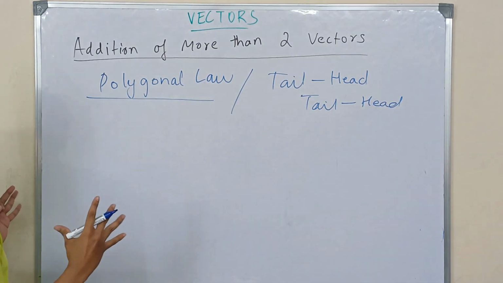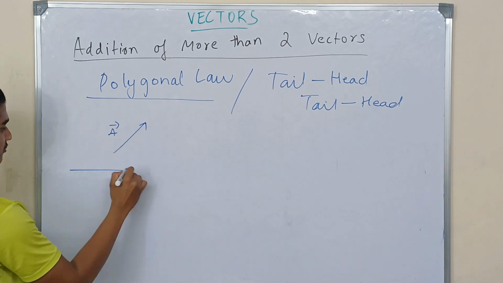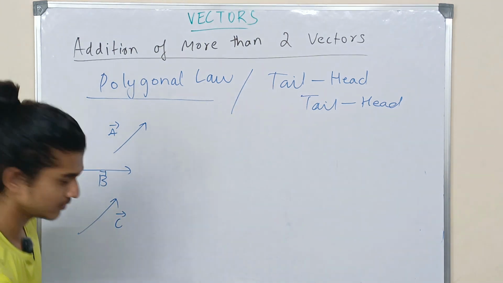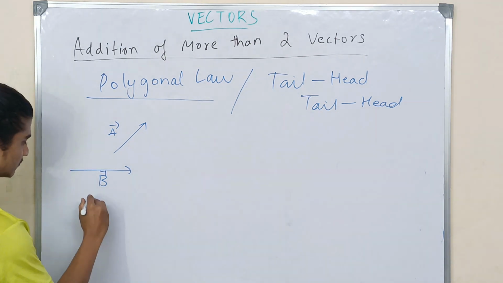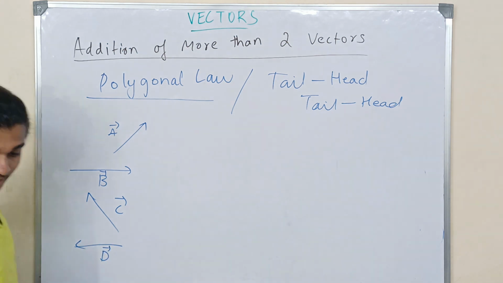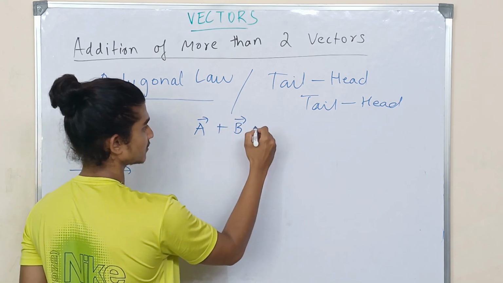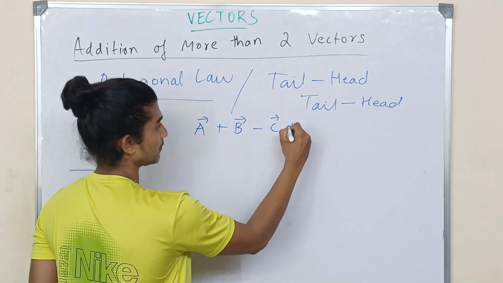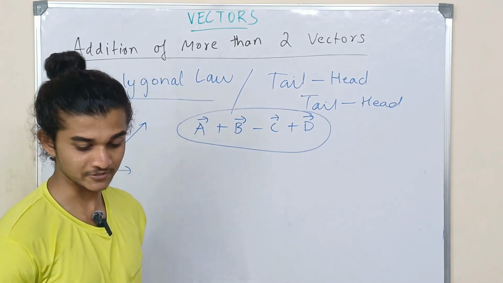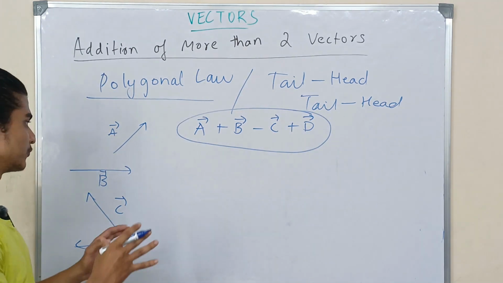Suppose I take four different vectors. This is my vector A, this is my vector B, this is my vector C, and say this is my vector D. My question is, you have to find A plus B plus, say I'm going to take it, minus C plus D. So how are you going to do this? This sounds extremely difficult when you see it for the first time, but not now because I'm going to explain it to you very easily.